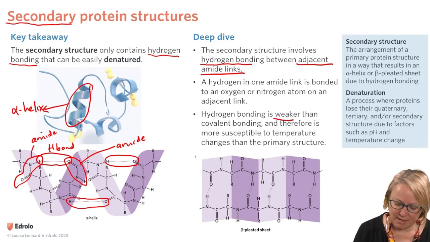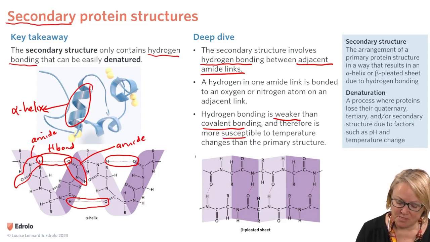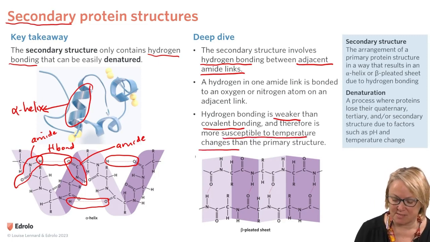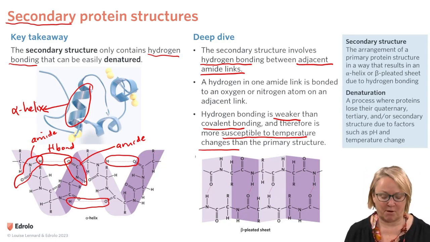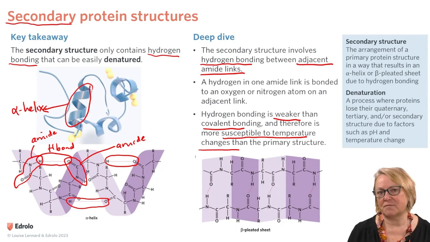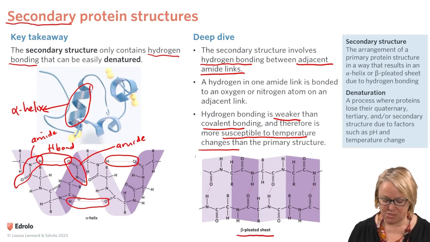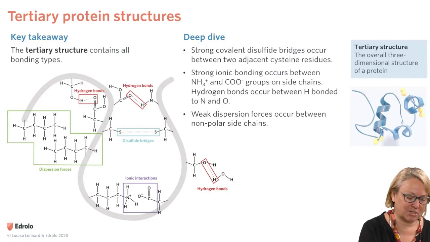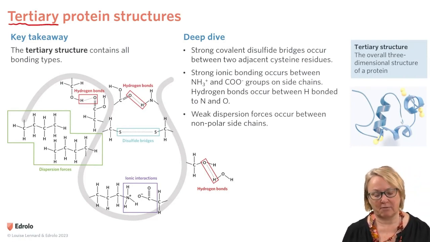It's weaker than covalent bonding, and because it's weaker than covalent bonding, it's more susceptible to temperature changes than the primary structure. It's very hard to disrupt the primary structure. Another type of secondary protein structure is an arrangement which is called a beta-pleated sheet, but they both contain hydrogen bonds. The next level of protein structure is the tertiary structure, and all types of bonding are involved here.